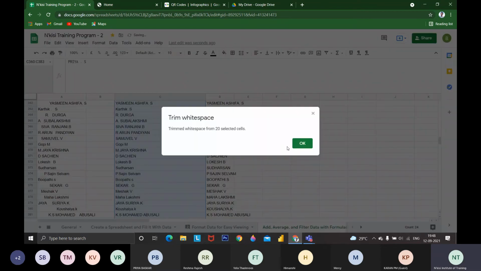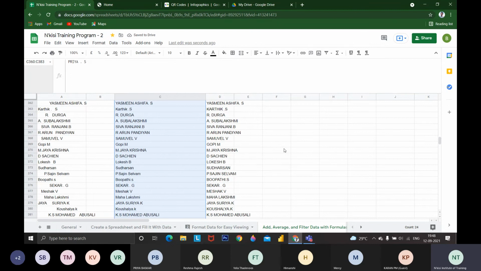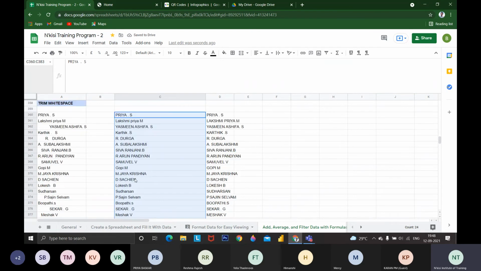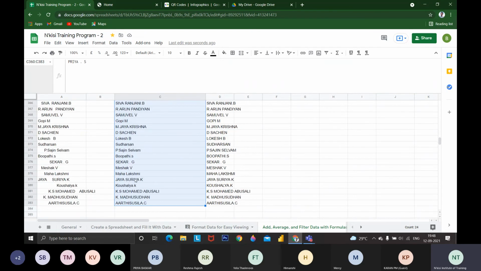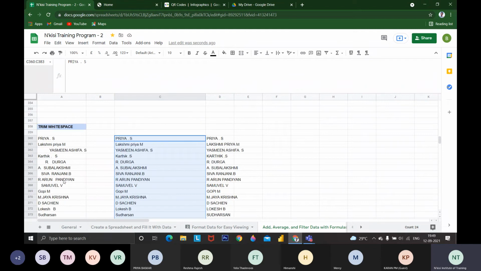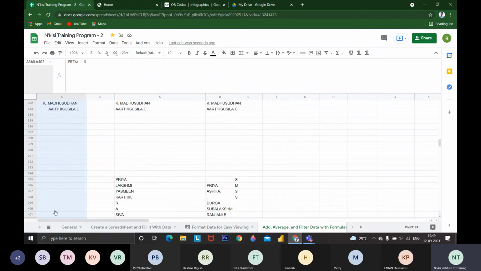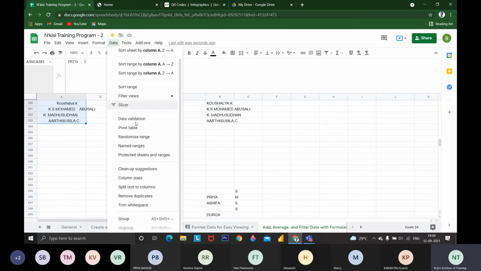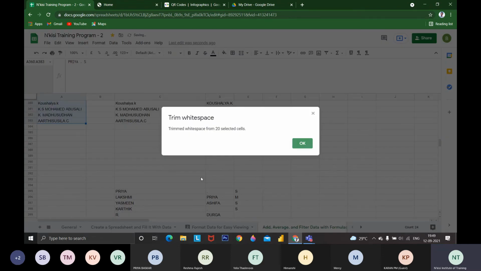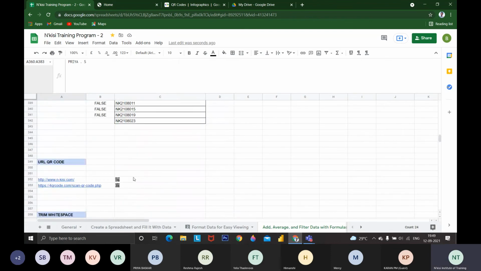If you click Trim white space, 20 items will be trimmed. You can see that all the empty white spaces have been removed. This feature is available, so you can make use of it. I'm doing it again: in this data, you trim white spaces, and all of them will be removed.